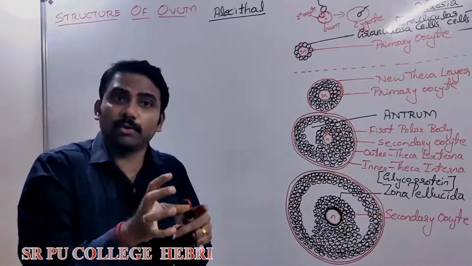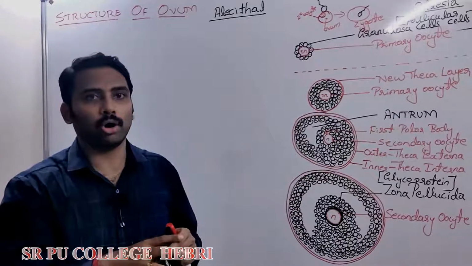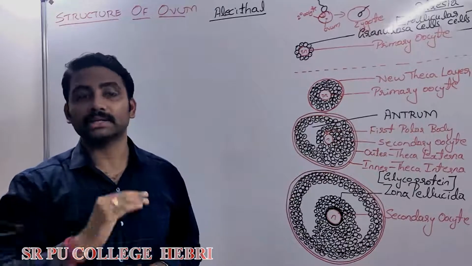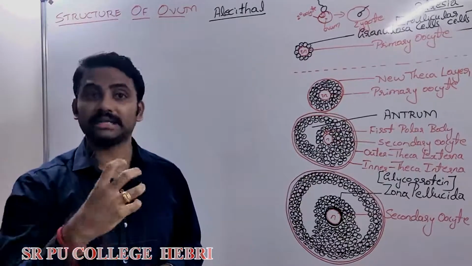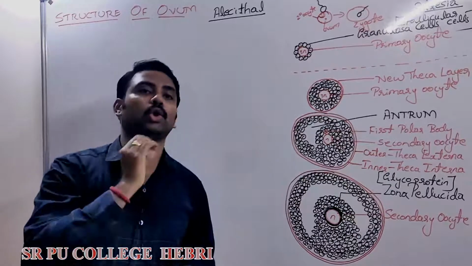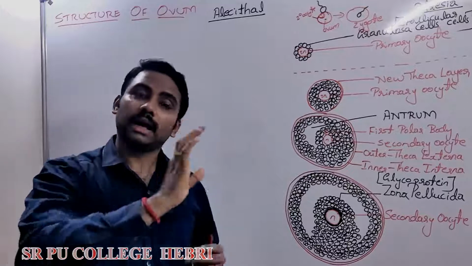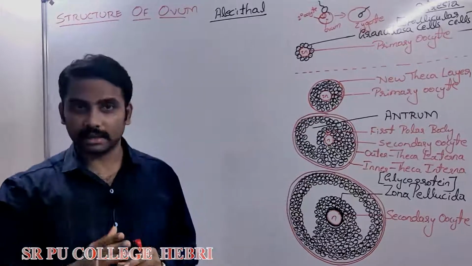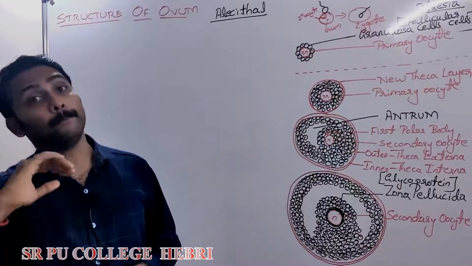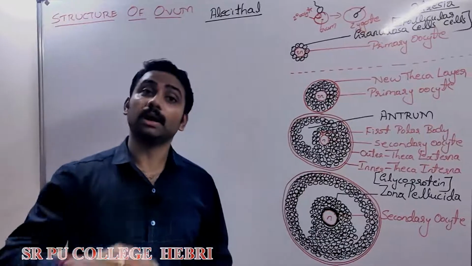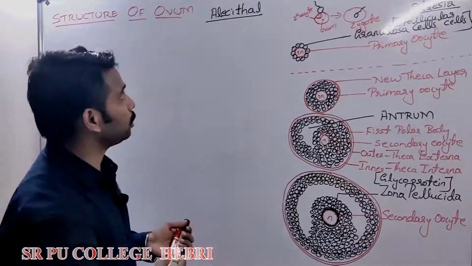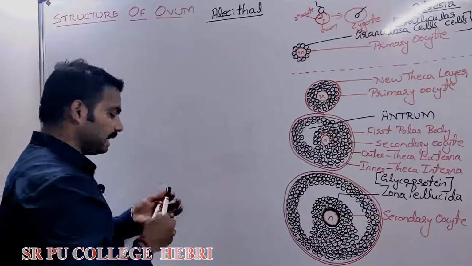That reserved food inside the egg of reptiles and birds, we call it yolk. It is a nutritive food for the growth of the embryo. So this yolk is rich in reptilian and bird's egg. That's why their egg is called megalecithal or polylecithal, whereas the human egg is called alecithal.